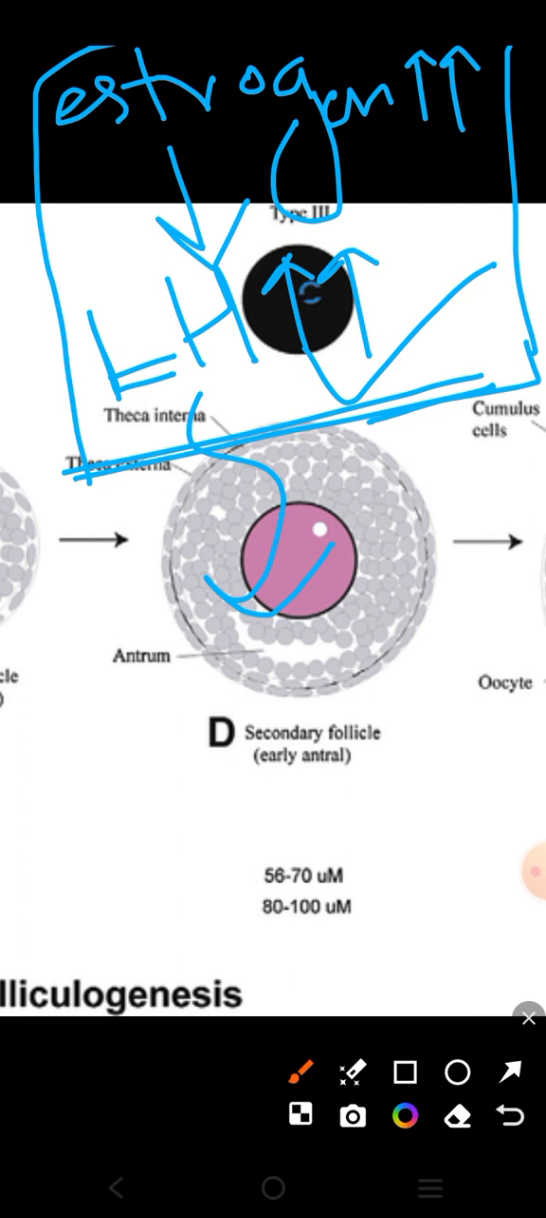So the LH surge just increases prior to the ovulation, and that is why we can say that about 24 to 36 hours after the LH surge, ovulation occurs and the ovum is released.